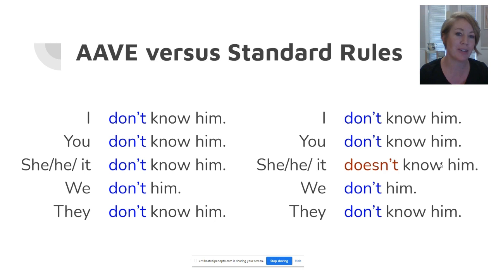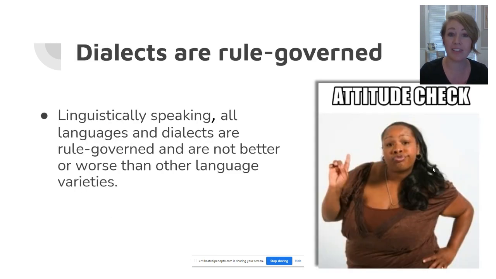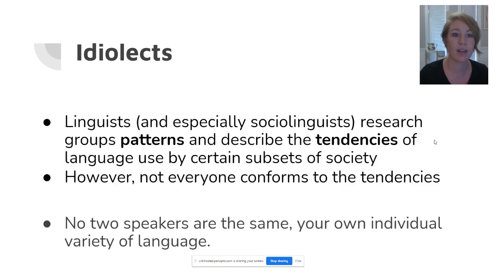While some non-speakers of AAVE seem to feel pretty strongly that AAVE is ungrammatical, the grammar of this dialect is actually pretty clear and pretty straightforward. Linguists know that all languages and dialects are rule governed and not better or worse than other language varieties. So when someone says that another person's dialect is ungrammatical, they're misinformed. What they're saying is that they don't understand the rules of that dialect. They're clearly not speakers of that dialect.